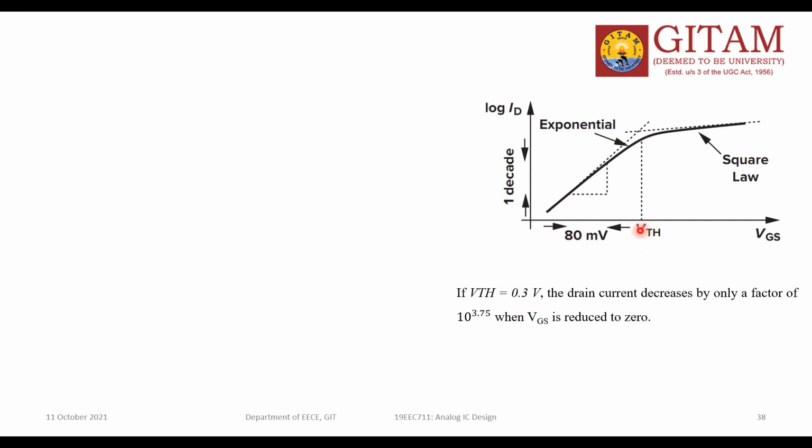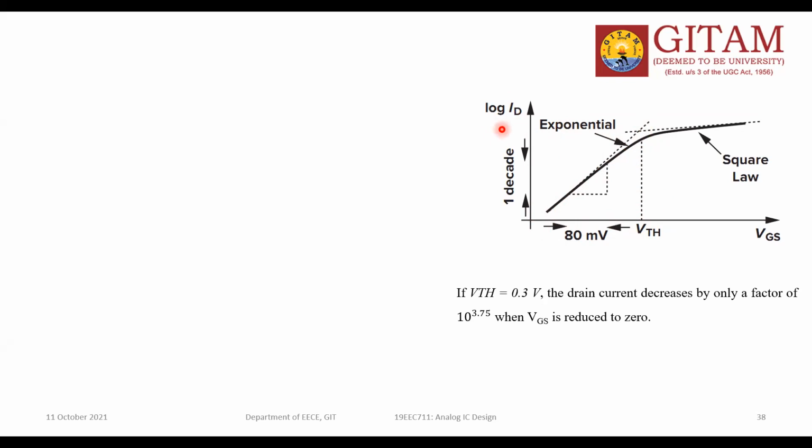As low as possible means you are trying this side. Whenever you are trying this side, definitely your drain current value is decreasing, not increasing. If you are talking about going from here to here, then you should consider from here to here, which means your drain current is moving in this direction. Okay, confirm? Yes.